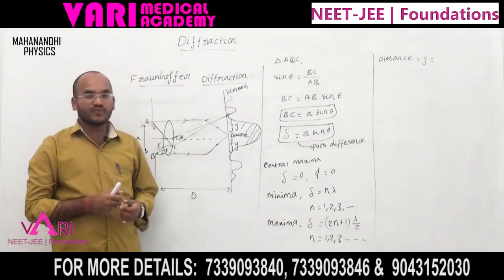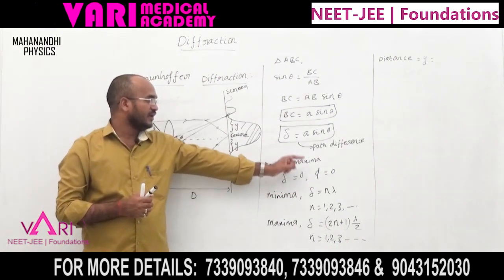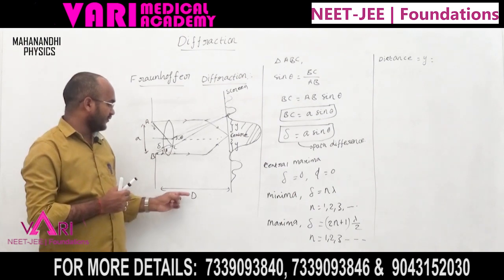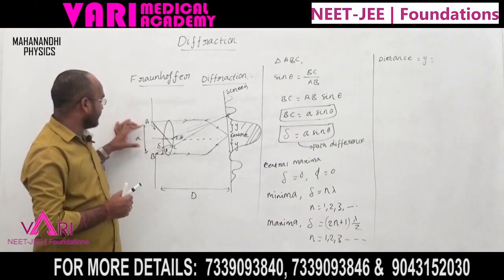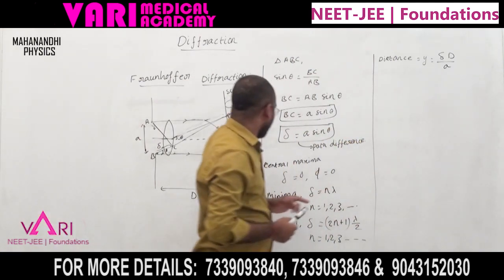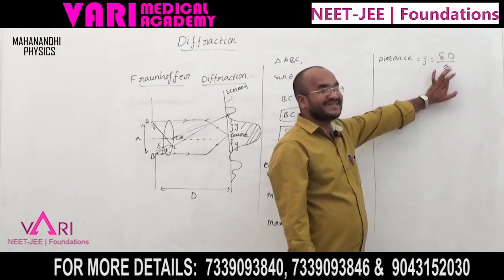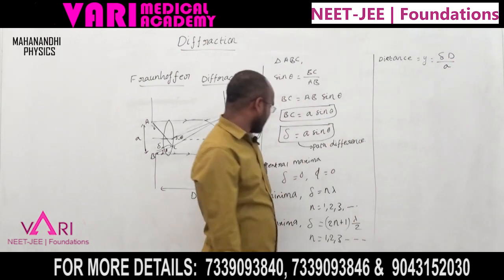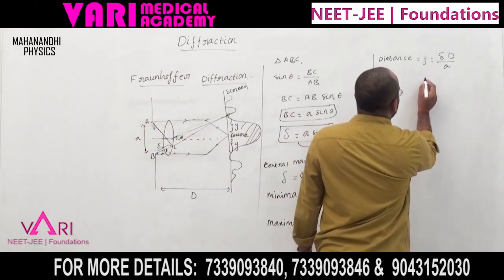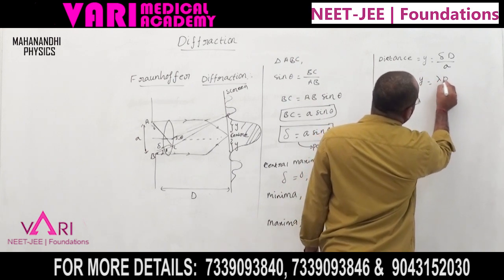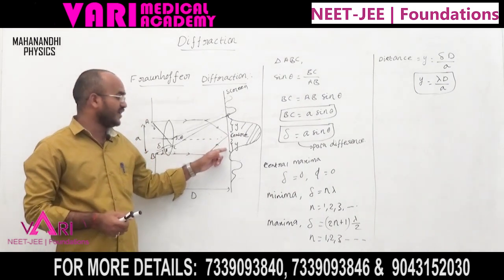The path difference is delta, the distance between slit and screen is capital D, and the slit width is a. So y equals path difference into D by a. For the minima the path difference is n lambda, so y equals lambda D by a. This is the distance from the center to the central maxima on one side.